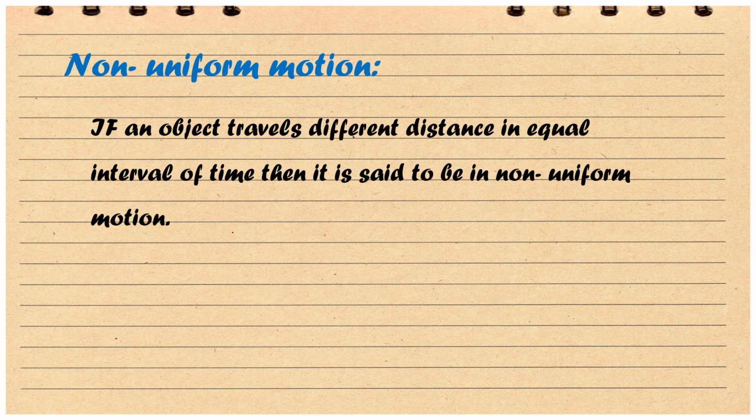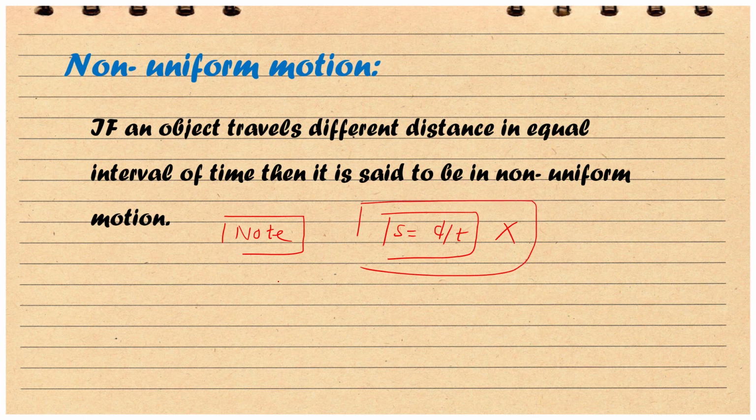So we can note here that the earlier formula, S is equal to d divided by t, we cannot use for non-uniform motion. Keep this in your mind: we cannot use this formula in the case of non-uniform motion.